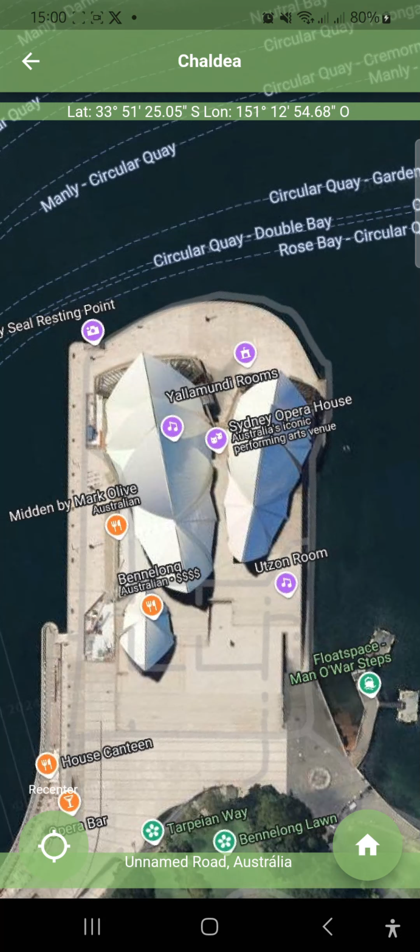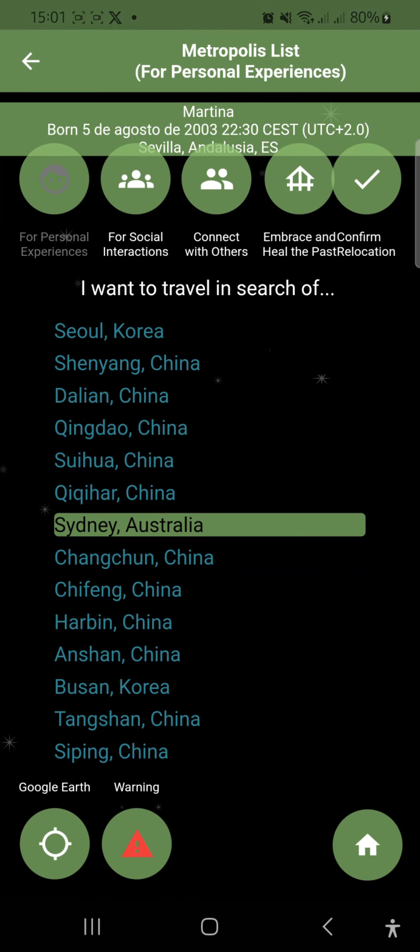A beautiful destination, certainly, for Martina. Here we have an image of the famous Sydney Opera House. Now let's go back by tapping the return arrow at the top left of the screen.